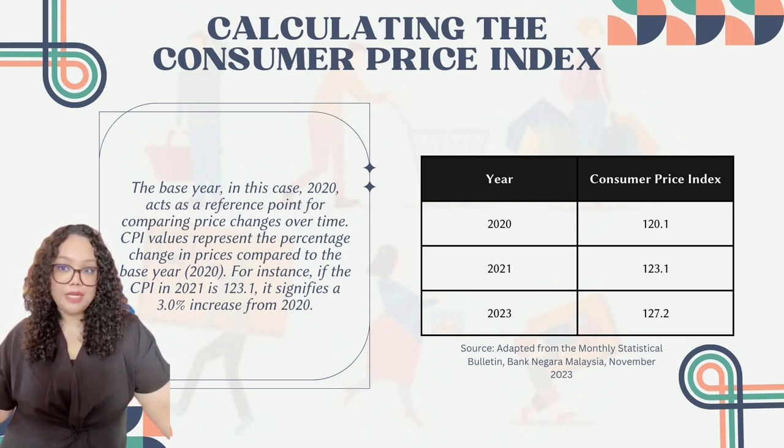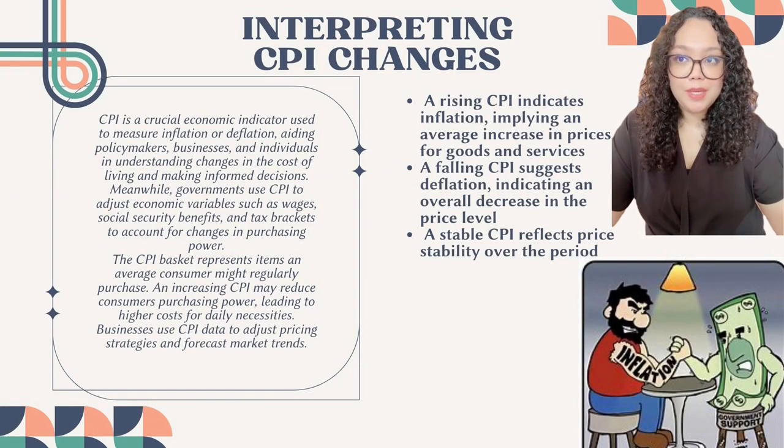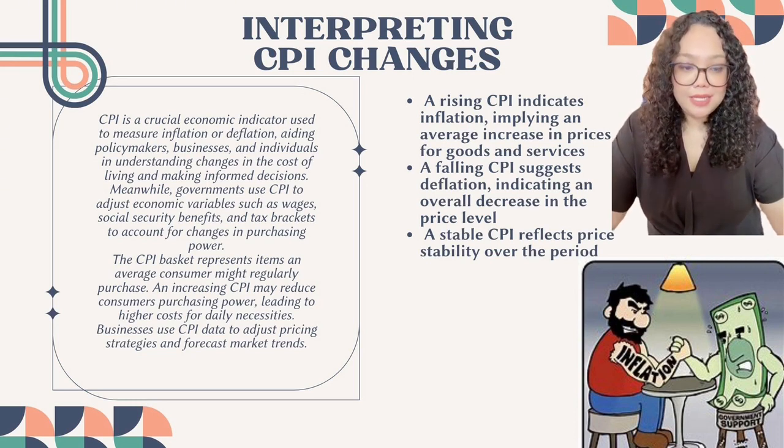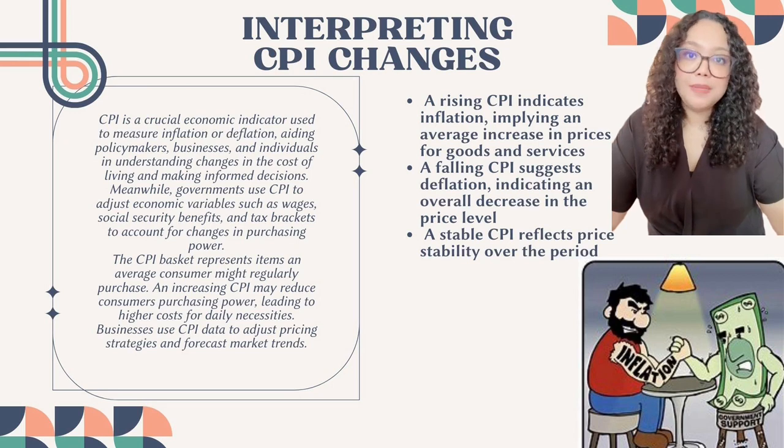How to interpret the CPI changes? At first, a rising CPI indicates inflation. A falling CPI suggests deflation, and a stable CPI reflects price stability over the period. CPI is a crucial economic indicator used to measure inflation or deflation, aiding policymakers, businesses, and individuals in understanding changes in the cost of living and making informed decisions.